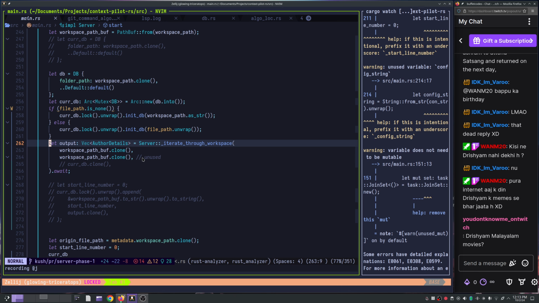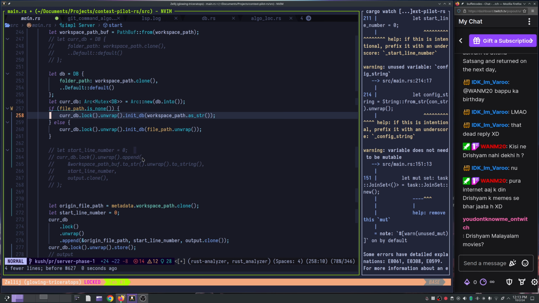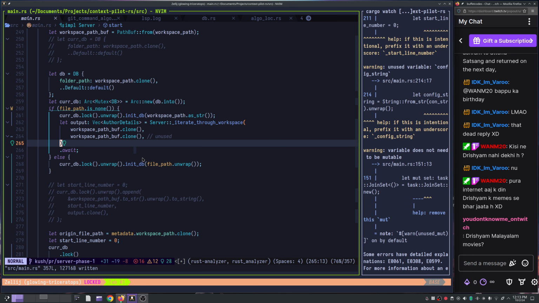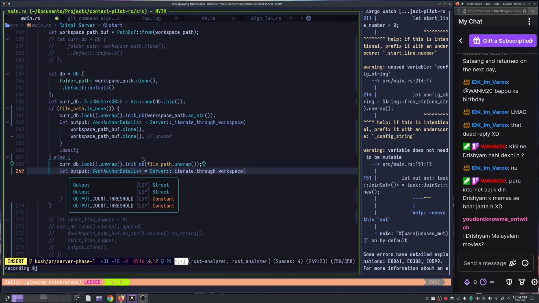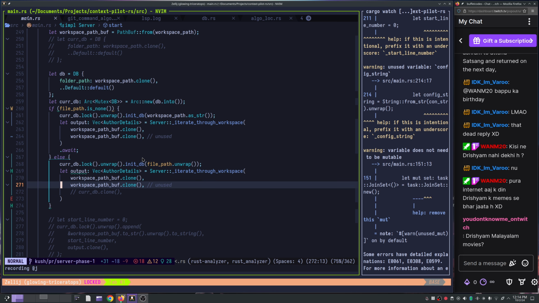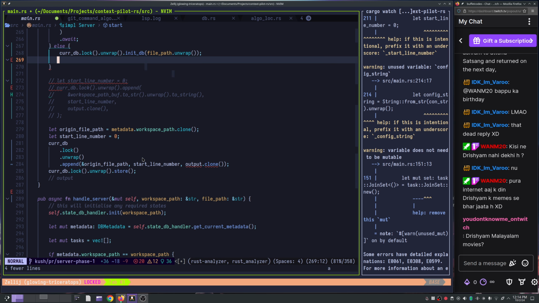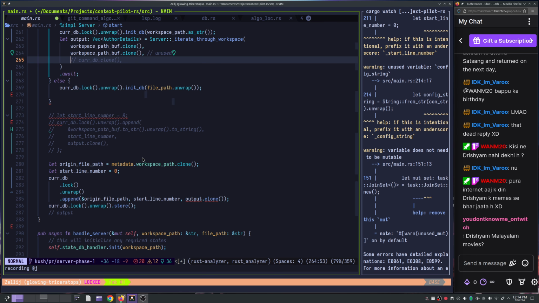Okay, now this thing is very interesting as well, because this will stay if this is a, right, over here this can be taken away, and let output here can be, no, okay, wait a minute, we are not iterating the workspace, but instead we are doing this thing called index file, right. So in this case, I think what we can do is we can say that this is none here.